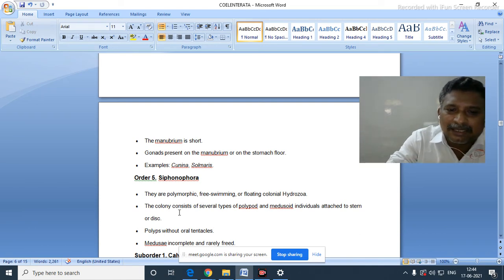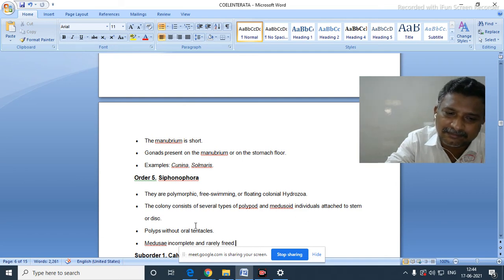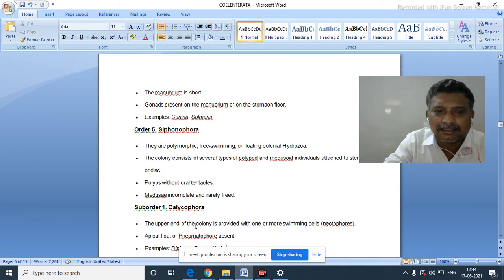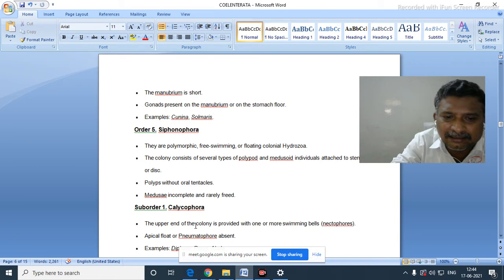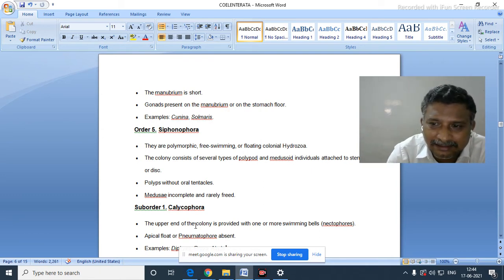Okay, so polymorphic, free swimming, floating colonial hydrozoa. The colony consists of several types of polypoid and medusoid individuals attached to the stem or disc. Polyps without oral tentacles. Medusa incomplete and rarely free. Now the order Siphonophora also has suborders. One is Calycophora. The upper end of the colony is provided with one or more swimming bells. The other name of the swimming bell here is nectophore.